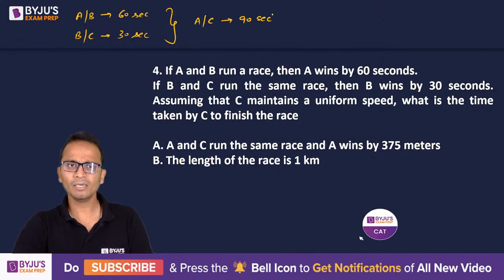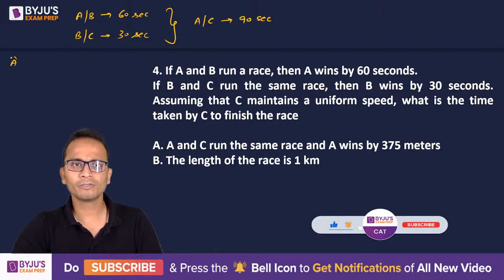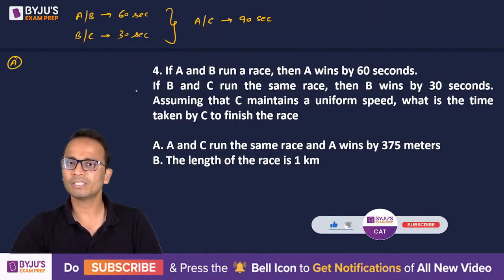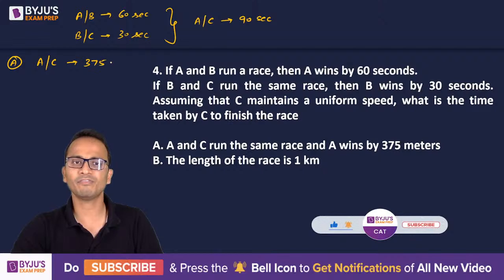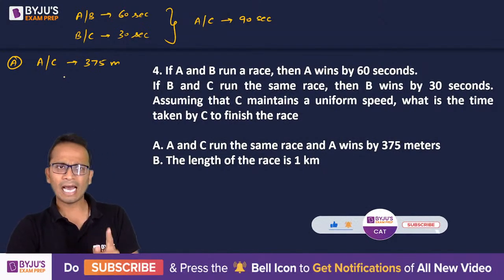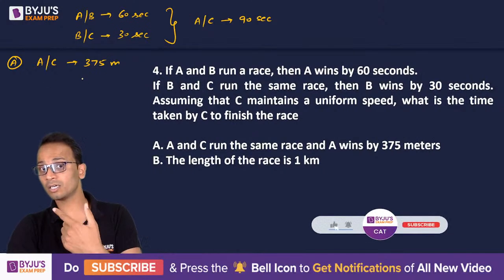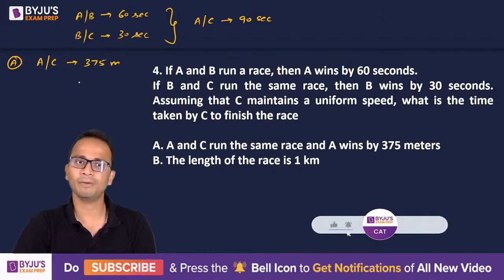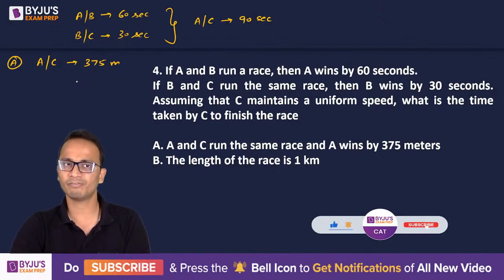Now, statement A alone: A and C run the same race and A wins by 375 meters. So A beats C by 375 meters. Now let's see, using the common data given in the question and the data given in statement A, what I can derive.